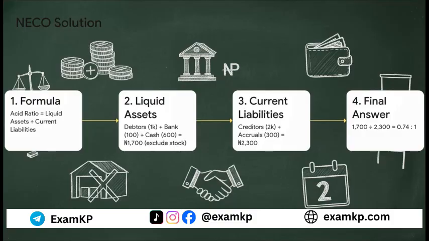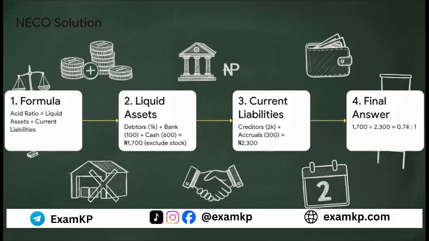Step 2. Find your liquid assets. Now, this is the most important part. Liquid assets are current assets minus stock. So we add debtors, bank, and cash, which is 1,700 naira. Do not include the stock. That's the trap.